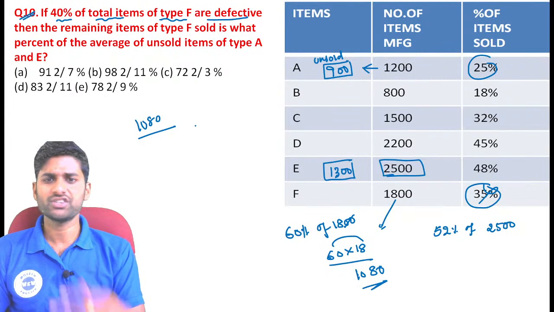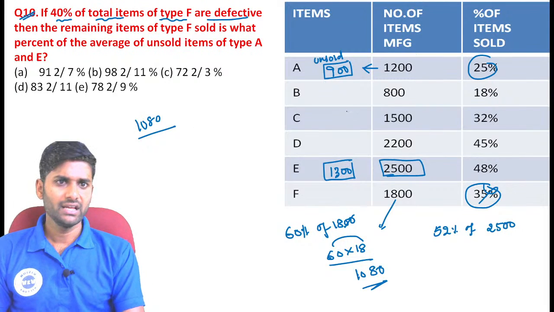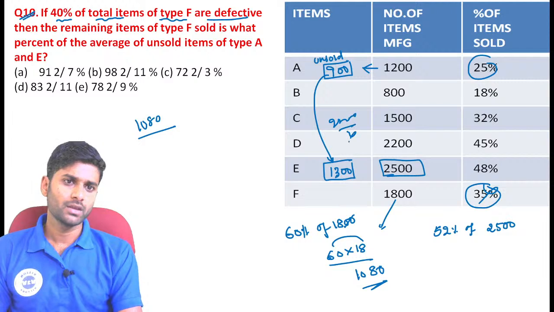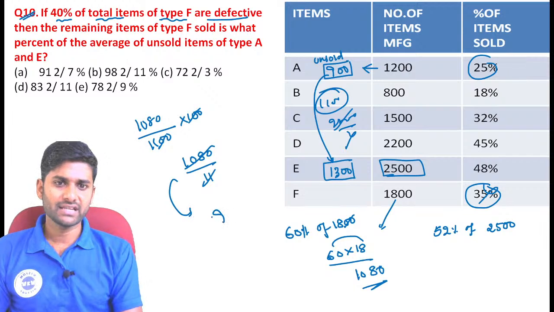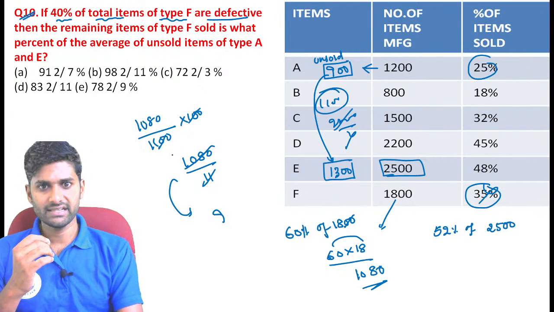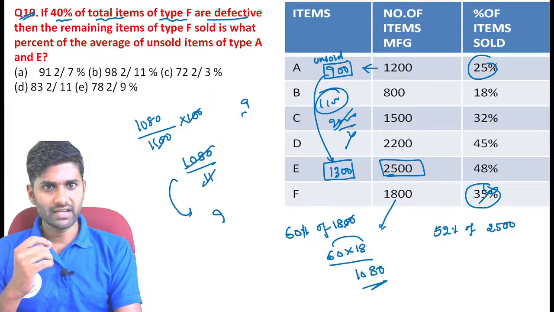See, the remaining are sold, 1080 sold directly we calculated. Then the average of these two values, 2200 divided by 2, so the value becomes 1100. Just calculated it, there 1100. Finally, 1080 divided by 11. Now see, 11 nines are 99 guys. 11 nines are 99. So we are left with a 9.